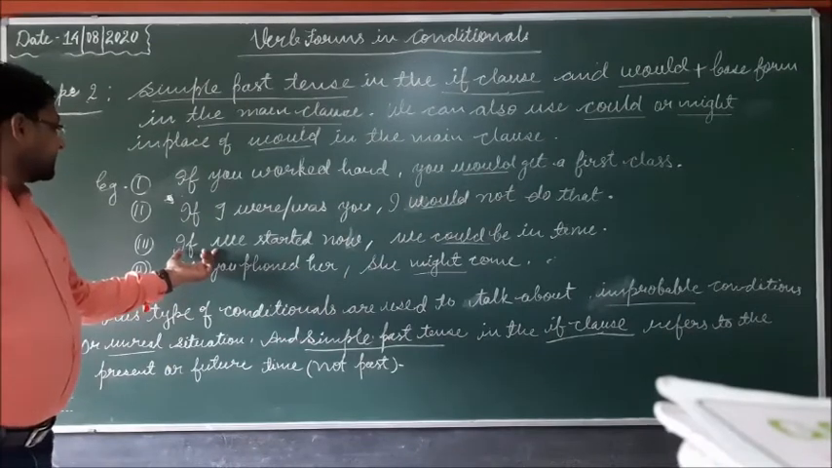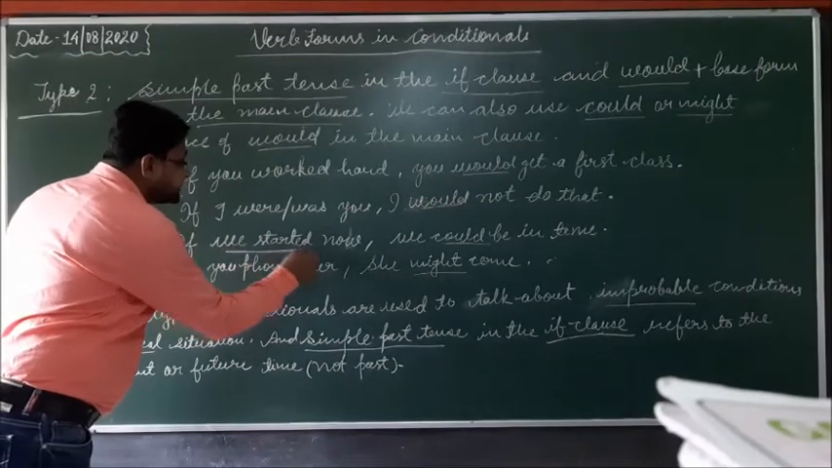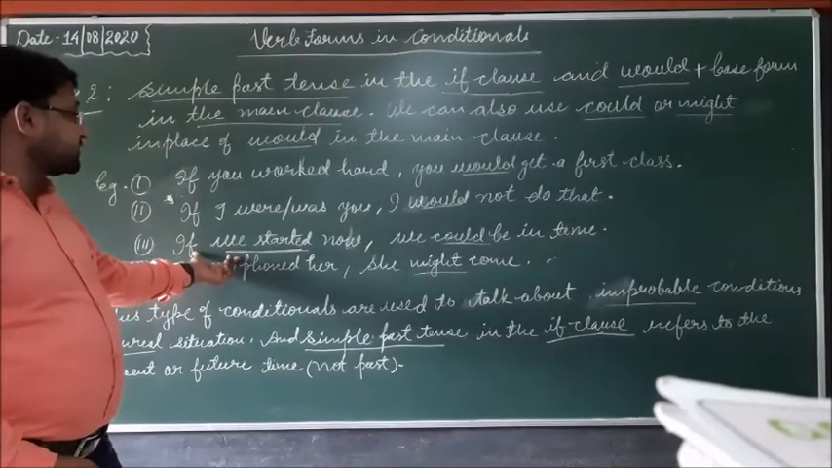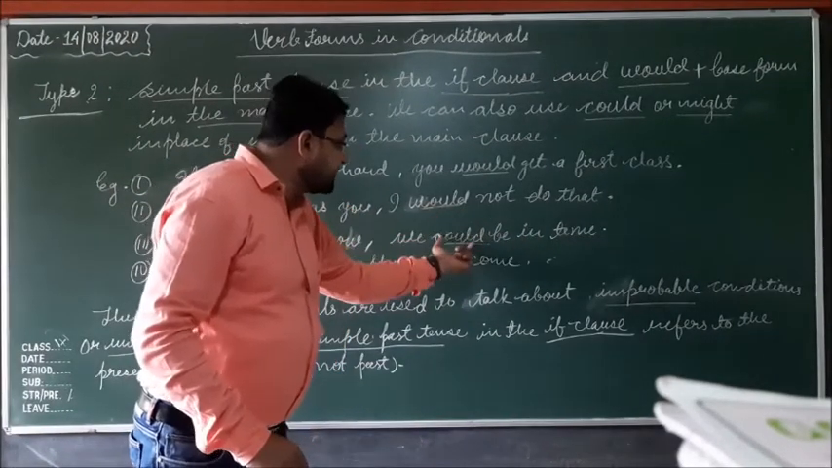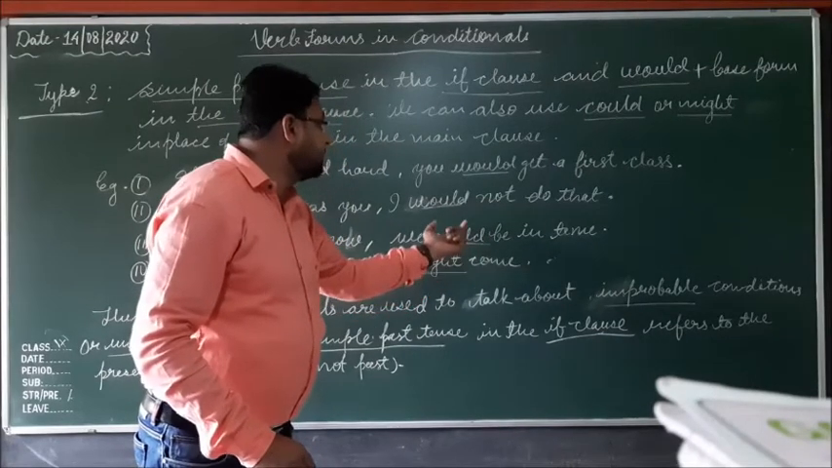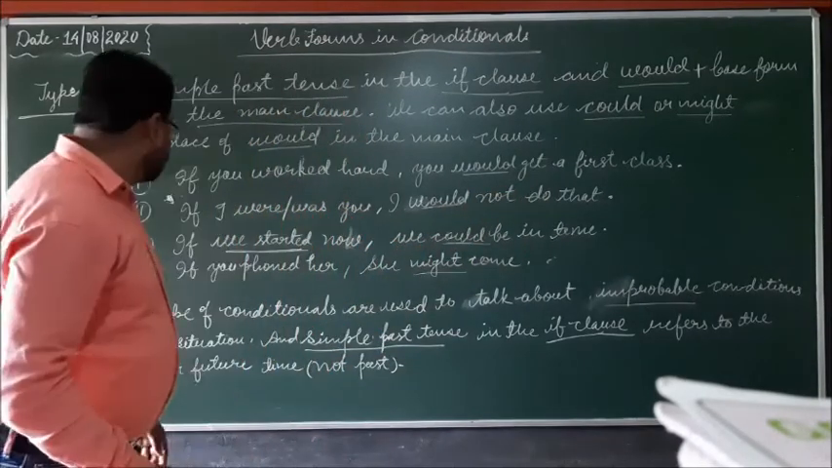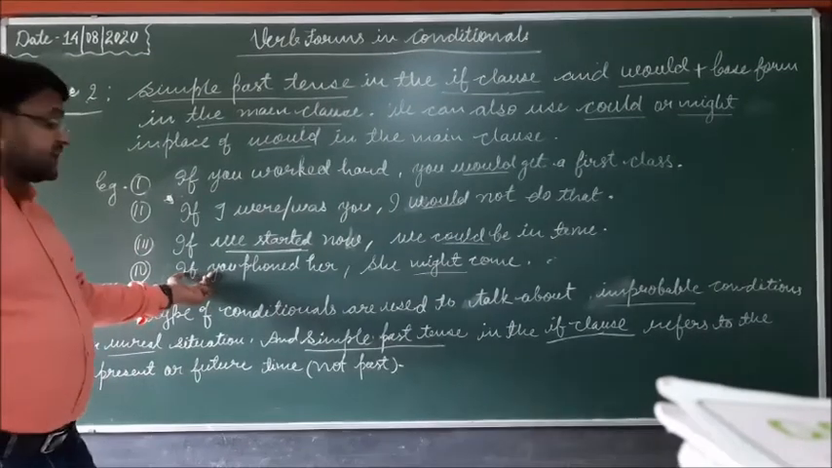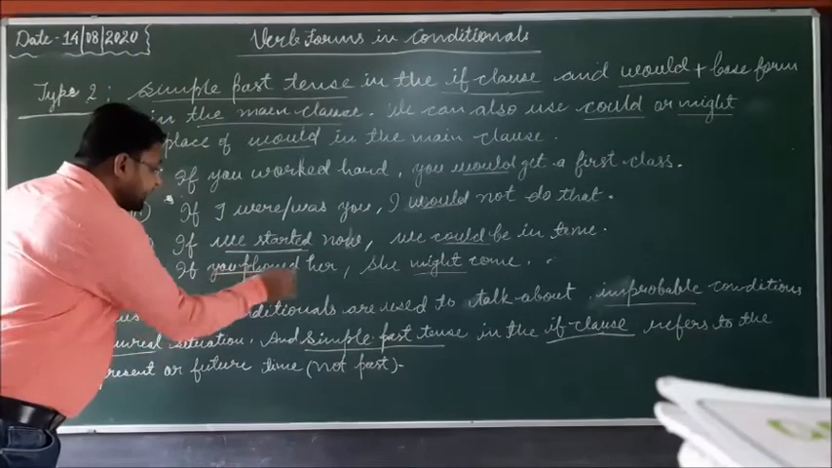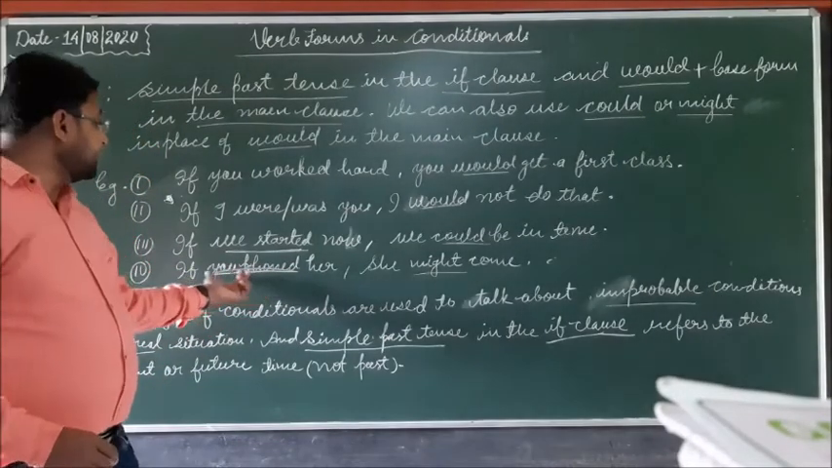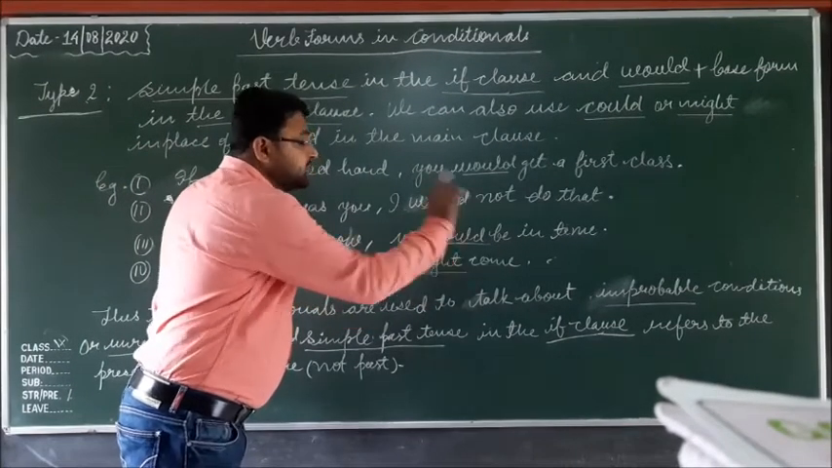In the third sentence, if we started now, so if we started, this is the simple past tense. In the if clause simple past tense is used, and here we could be in time. So in place of would, could is used here, or you can use might in place of would. This is the main clause, we could be in time. In the fourth sentence, if you phoned her, you phoned, this is the simple past tense. If you phoned her, she might come. So she might come, might, could or would plus base form.